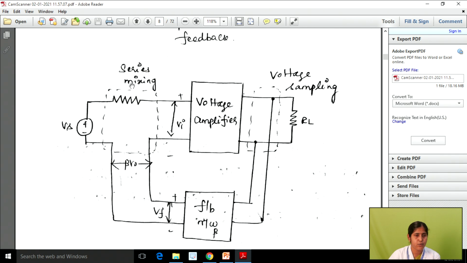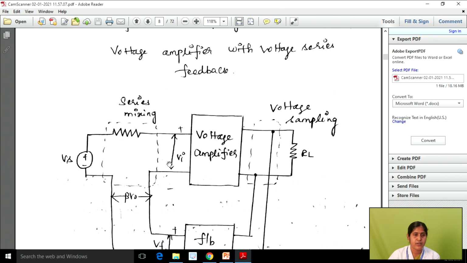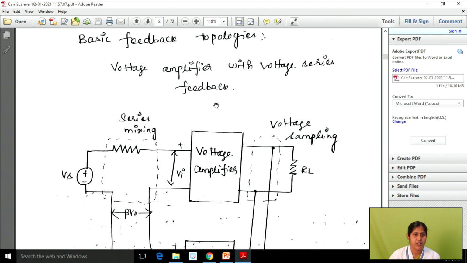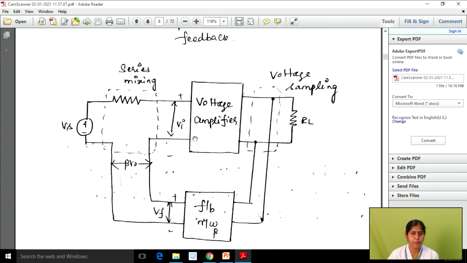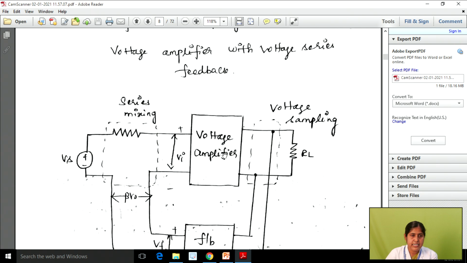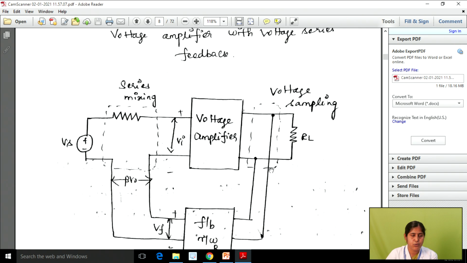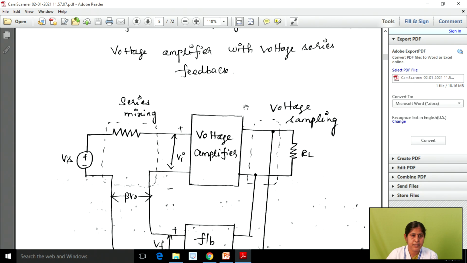So on the input side, what type of mixing are we using now? We are using series mixing, so the series mixing is connected in series with your feedback network. So this is the first topology diagram, that is the voltage amplifier with voltage series feedback amplifier diagram. Is there any doubt in this topology? From this we can easily design the feedback topology circuit. See this again, I repeat this concept.